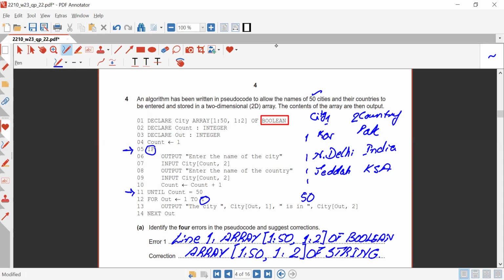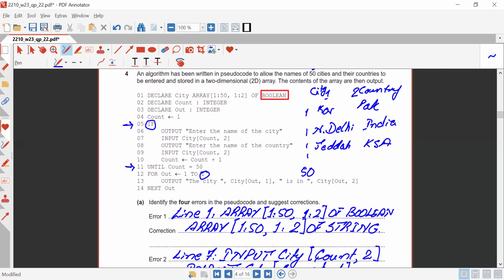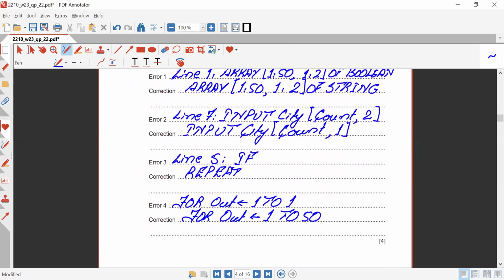Okay. Now after until, we do have an output statement. So before the output statement, we can say over here which city.